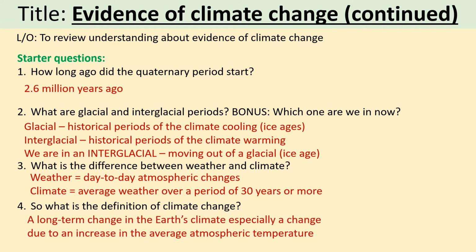And the definition of climate change is a long-term change in the Earth's climate, especially a change due to an increase in the average atmospheric temperature. That last point is important because, yes, climate change that we are often talking about is changes in temperature, and that is really significant, but it's not only that. Remember that climate also includes things like precipitation, so you just got to be aware of that. So pause the video now, make any changes or corrections to those answers that you need to, and then go on to the next bit.